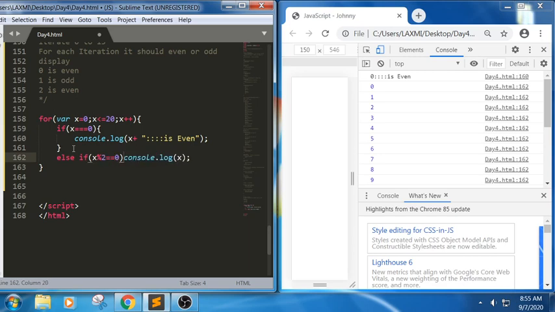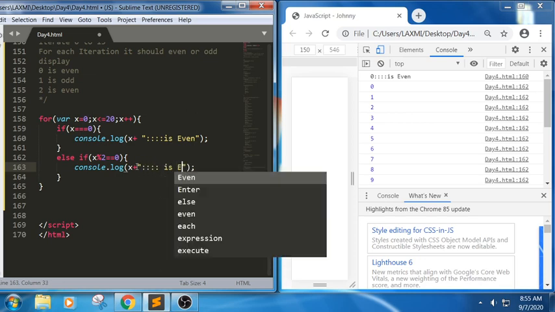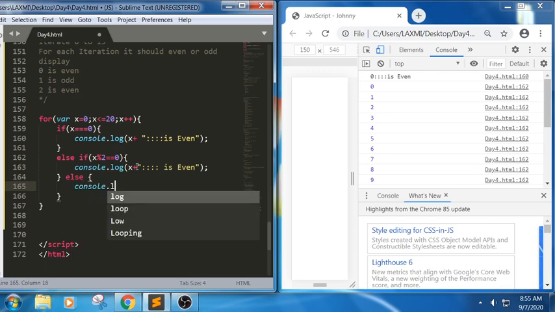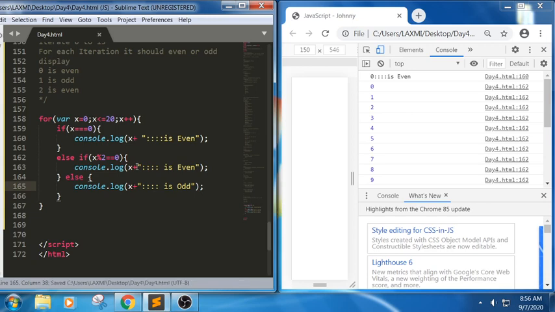In the sense if it is 0, it should print x plus, I'm writing 3 dots, is even, or else the else block, console.log x plus is odd.